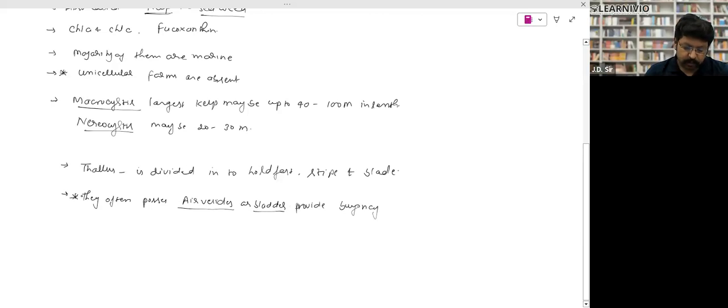And what else? What is economic importance? Chlorophyll, we have, and fucoxanthin gives them a brown color, that I am telling again and again. And they have both sexual and asexual reproduction present.